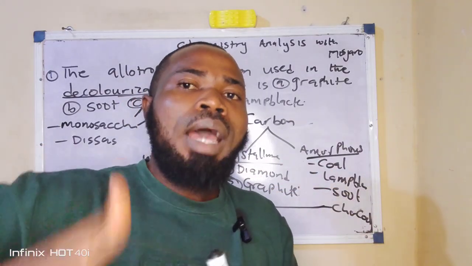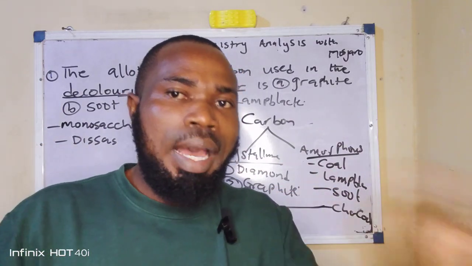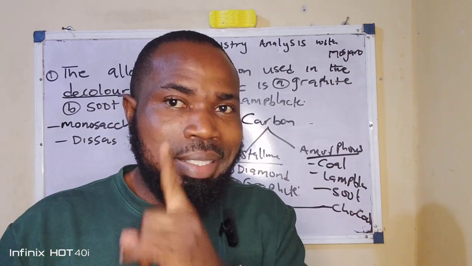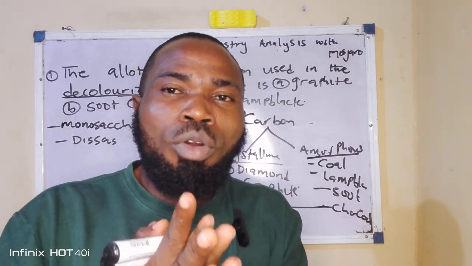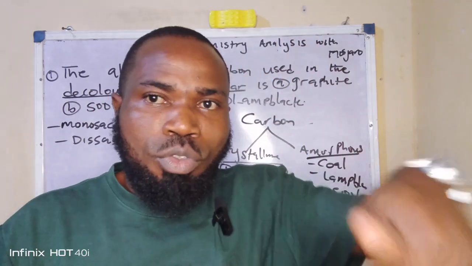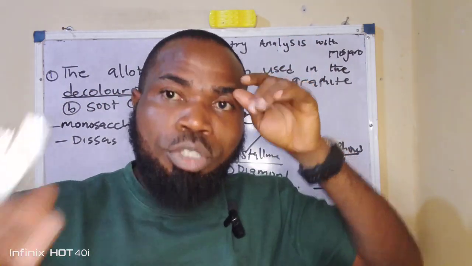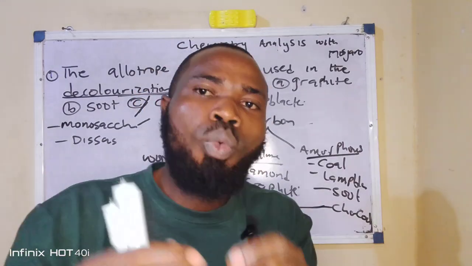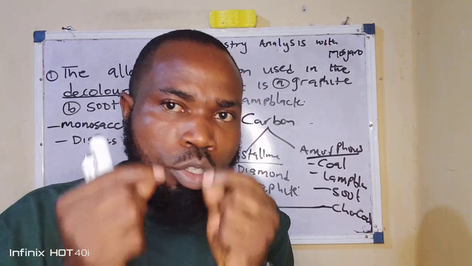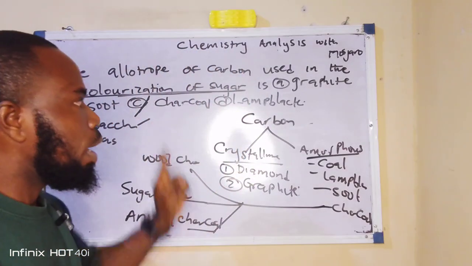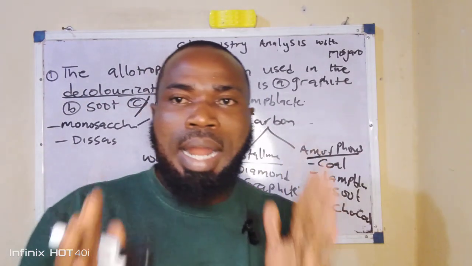Under disaccharides, that's where we have the lactose, the maltose, the sucrose. Now, sucrose is regarded as brown sugar, and that is what we are referring to. So during the manufacture of sucrose, charcoal is used as the decolorizer. What type of charcoal is commonly used as decolorizer? It is the animal charcoal.